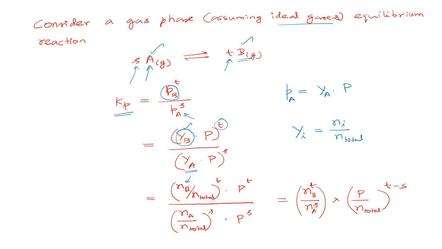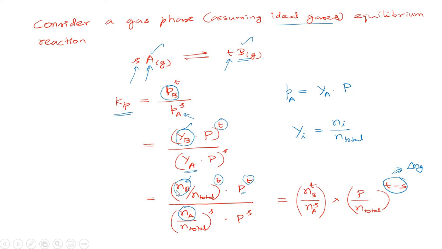You can combine NB and NA in separate brackets. So the number of moles of B power T divided by the number of moles of A power S. Then I'll write the total pressure and total number of moles in a separate bracket: total pressure divided by total number of moles. Here we have power T, here also we have power T. Similarly, in the denominator we have power S. By combining this we can write T minus S. In the case of a gas phase reaction, this T minus S is nothing but delta Ng.